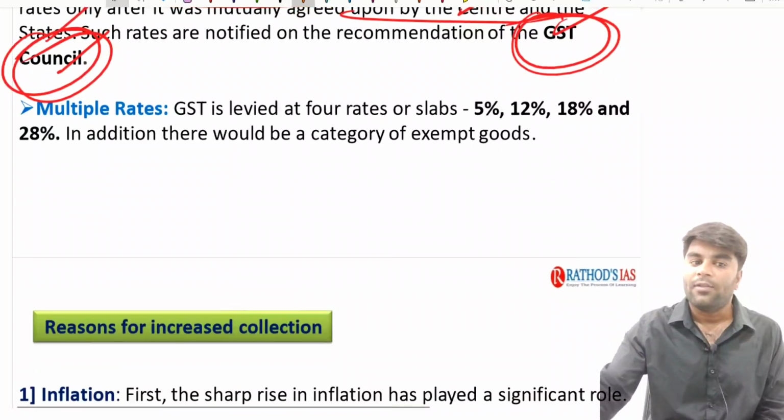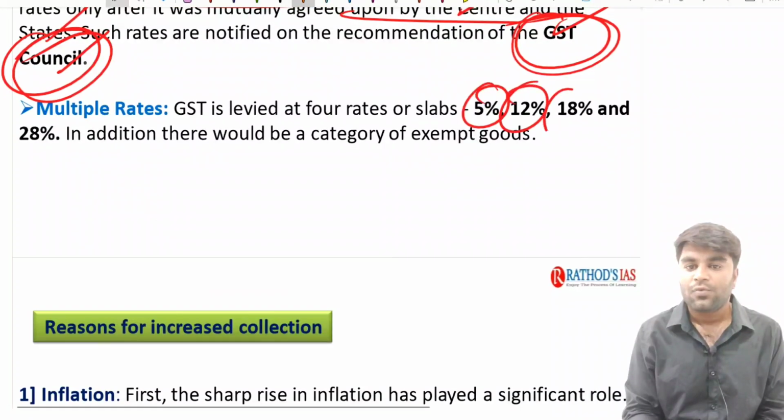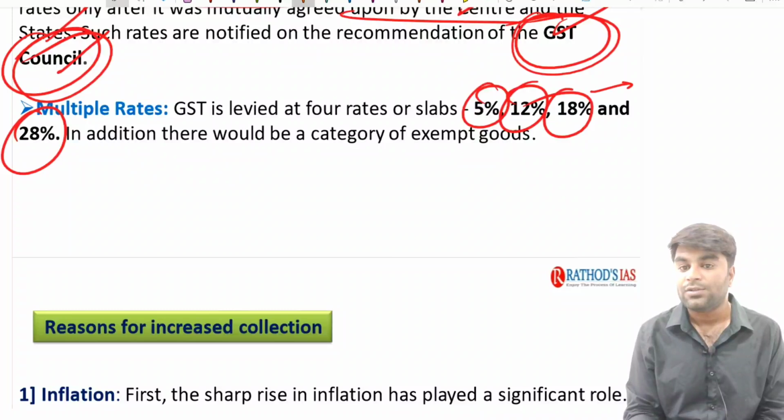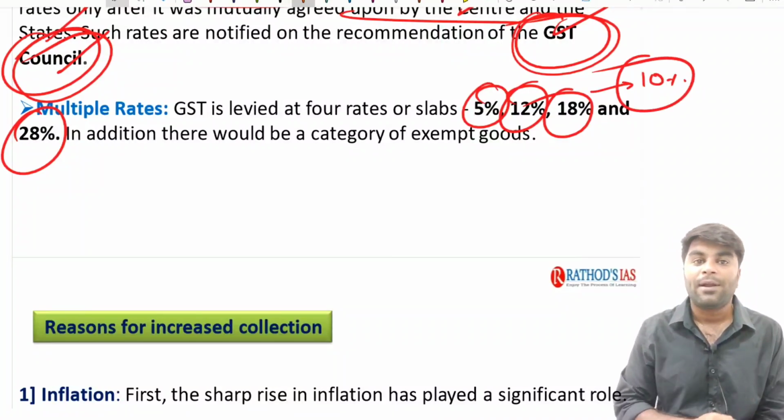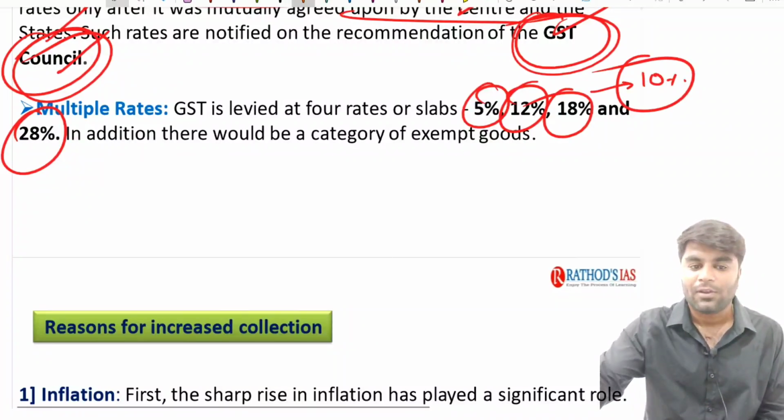Now as I said, we have multiple tax rates like 5%, 12%, 18% and 28%. Just for the example, we have taken the slab rate of 10% for the book. Right.